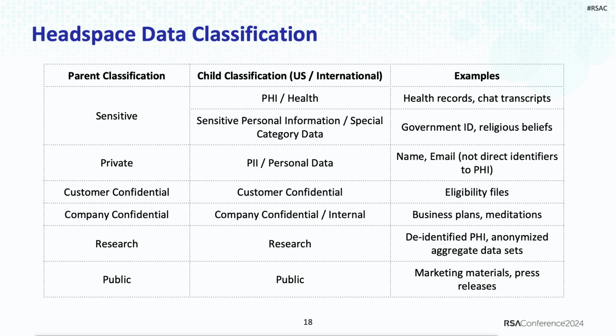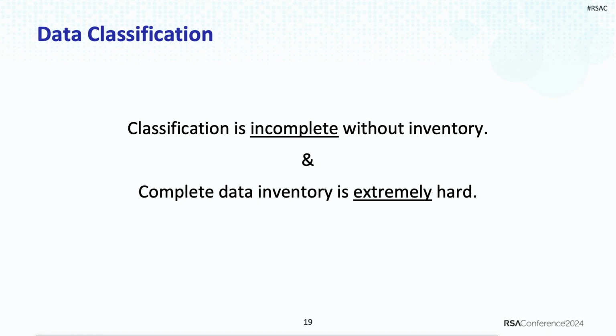So we came up with this classification, and we spoke to our engineering teams that this is how we are going to classify all the data that we are receiving from our consumers, both D2C and B2B. But for any of us who ever tried to do classification, we know it's extremely, extremely hard. And even with all the automated tools that we can have, it's a very hard problem to solve.